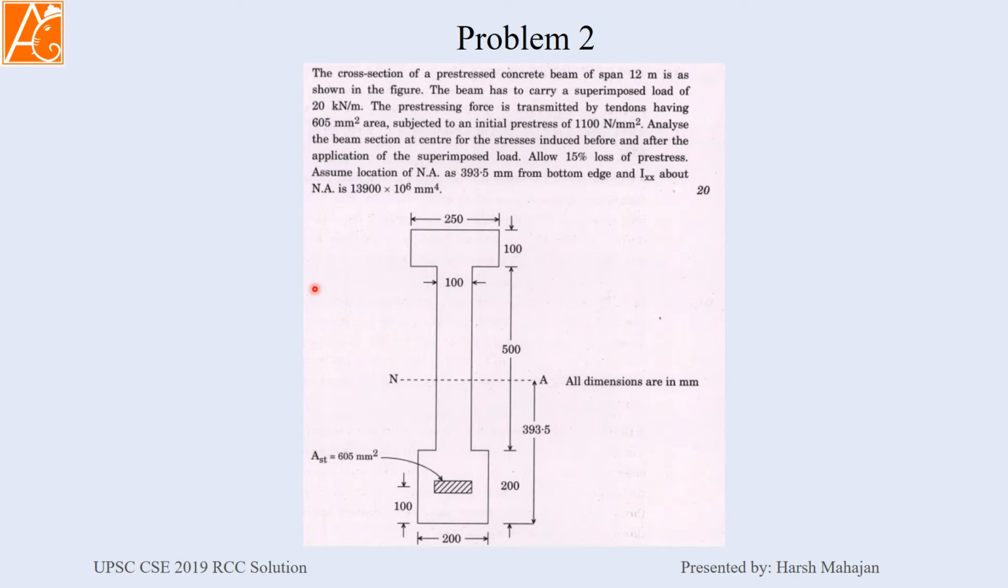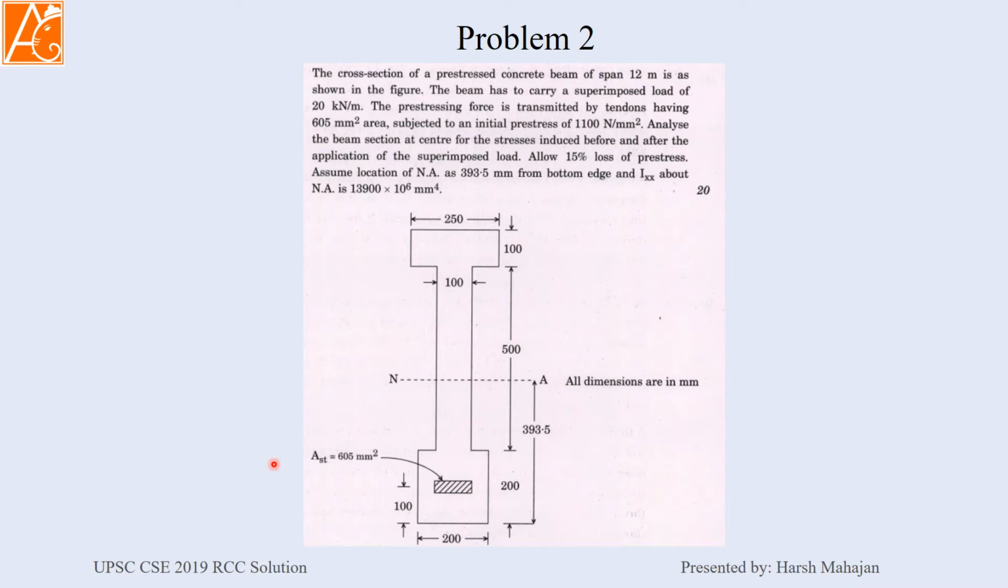Now, pre-stressing force is transmitted by the tendon having 605 mm square area. So area of tendon is given. Subjected to initial pre-stress of 1100 Newton per mm square. That means pre-stressing stress is given. Now analyze the beam section at the center for the stress induced before and after the application of superimposed load.